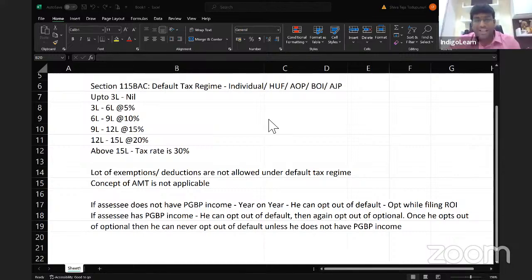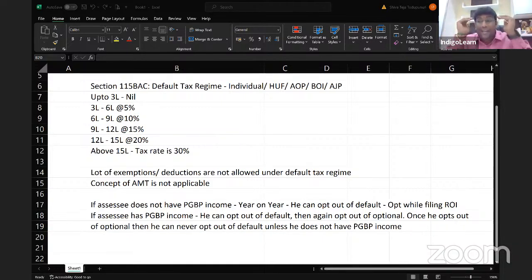So what is the whole logic here? If a person does not have PGBP income, year on year he can change. That means one year default, one year optional, one year default, one year optional. That is okay. But if a person is having PGBP income, then if he is opting out of default and coming into optional, after coming into optional, he is telling, again, I'll go back to default. Law is telling go back.